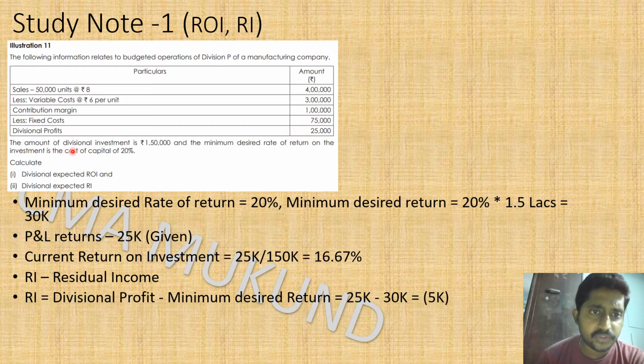The amount of divisional investment is 1.5 lakhs, and the minimum desired rate of return on the investment is the cost of capital of 20 percent. So cost of capital is nothing but, for getting a capital of 1.5 lakhs, the company has to pay 20 percent to the supplier of the capital money. So who are the suppliers of the capital money?